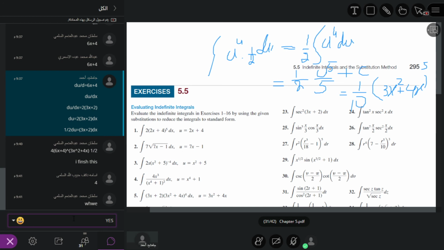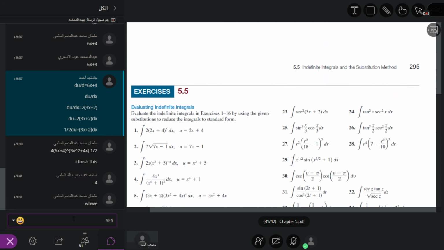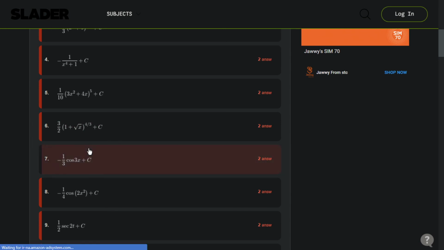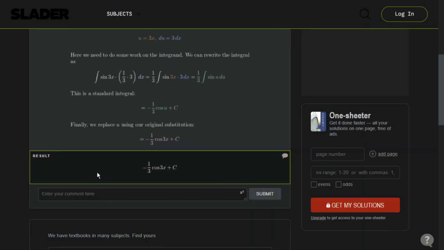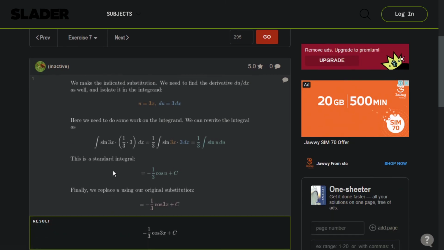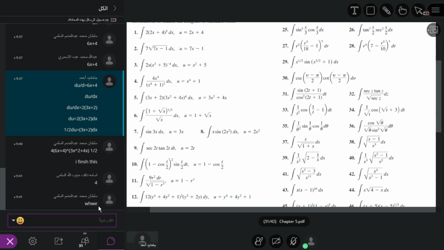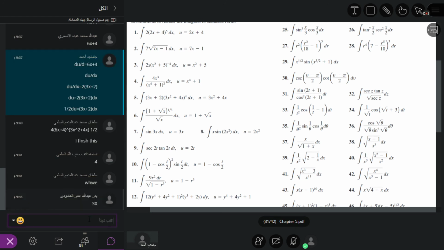After that we have question number 7. Let me check which question. Question number 7, yes, it is very very easy. So what is the substitution in question number 7? What is u? Yes, u is equal to 3x.